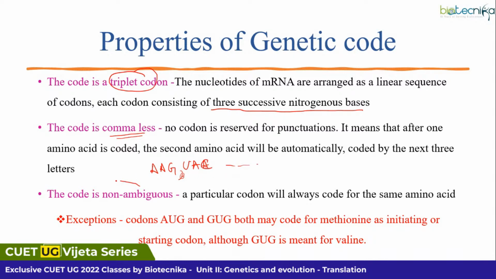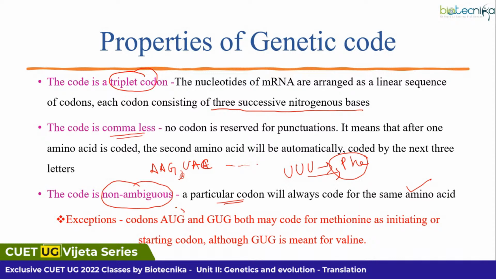The code is non-ambiguous. Non-ambiguous means a particular codon will always code for the same amino acid. Meaning what? Suppose UUU, it codes for phenylalanine. So this UUU will always code for phenylalanine, not for anything else. But for everything, there are exceptional cases. Here also we are having the exceptional cases.